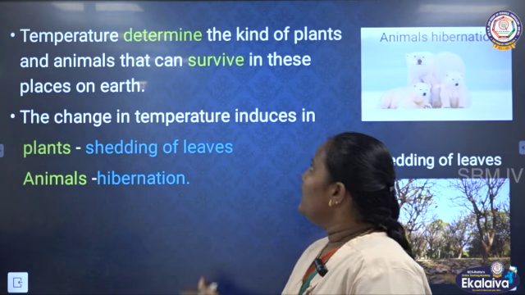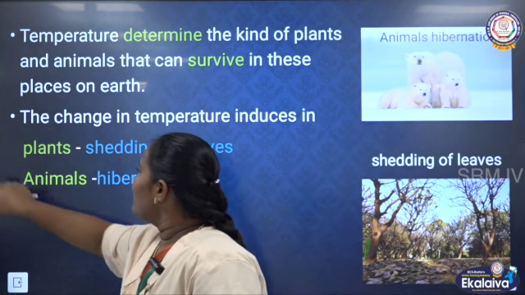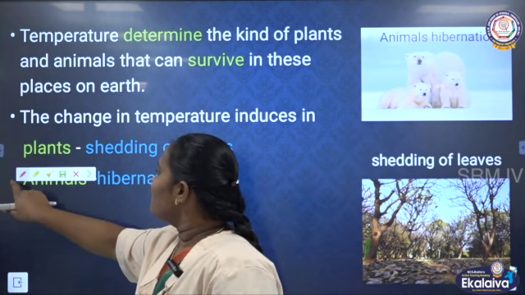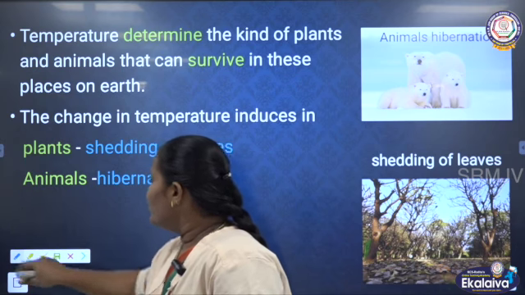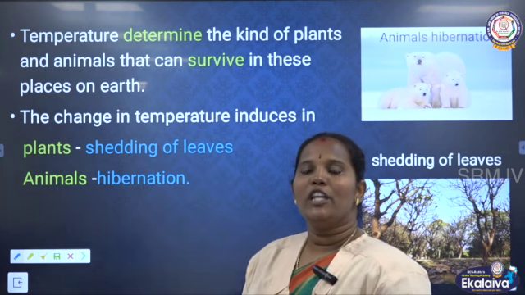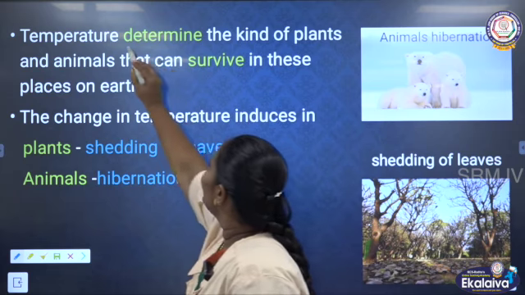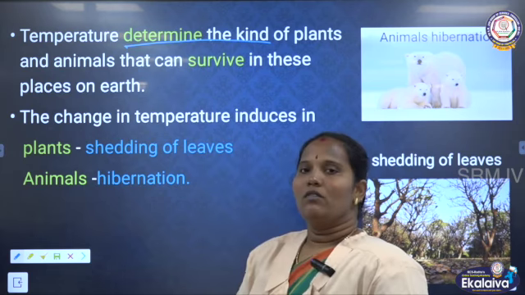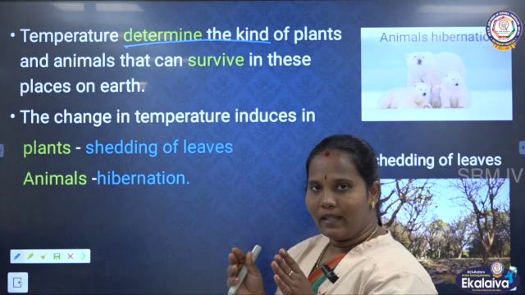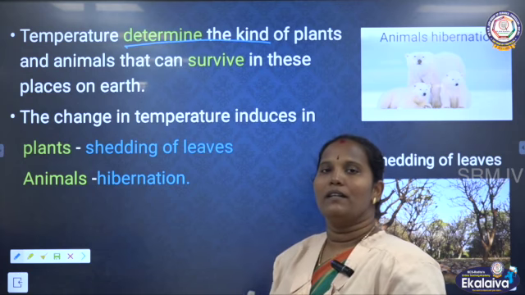Next, temperature determines the kind of plants and animals. Whether a kind of plant can survive in a particular place is determined by the temperature. Temperature determines whether animals or plants can survive here or not.